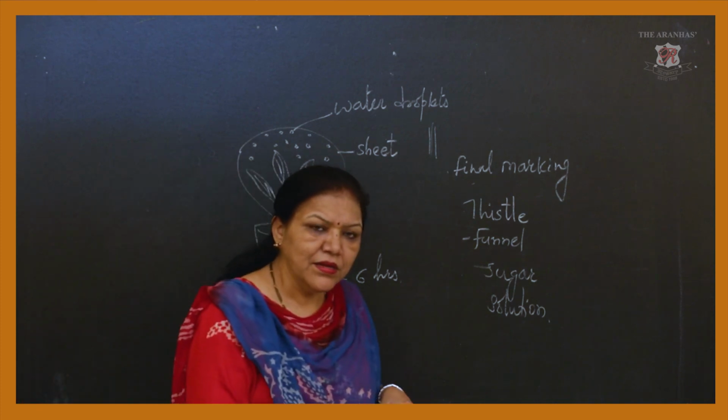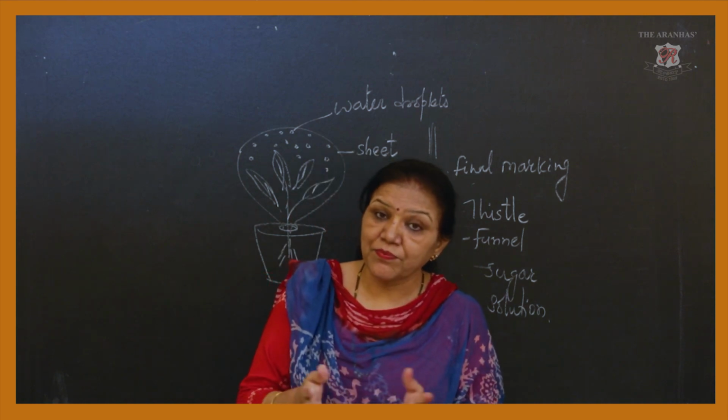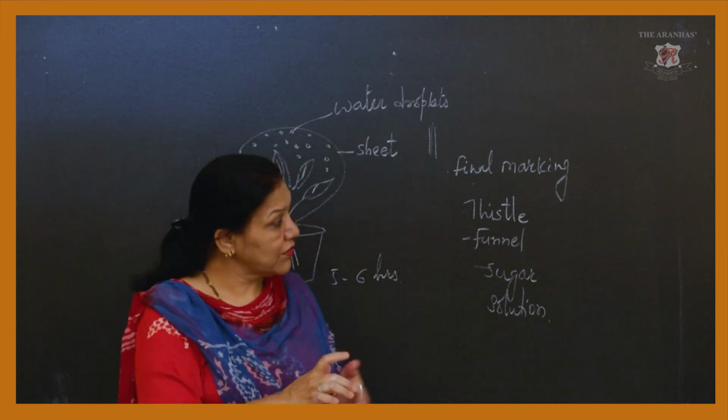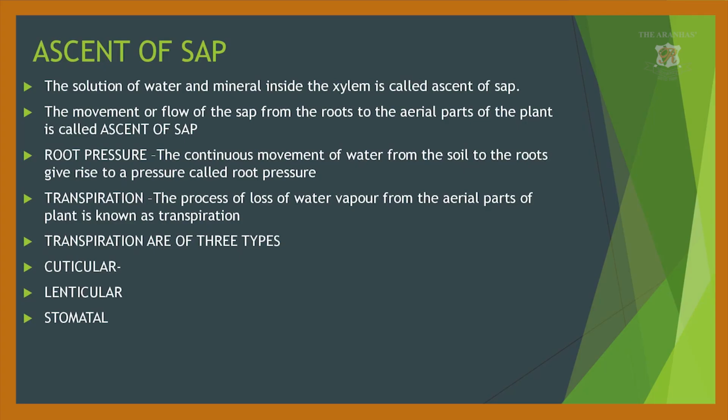Now we come to the types of transpiration. Transpiration also has types, because the plant is divided into so many parts. That is why transpiration occurs from these parts, not only from the leaves, as I am showing here. They are cuticular transpiration, lenticular transpiration and stomatal transpiration.